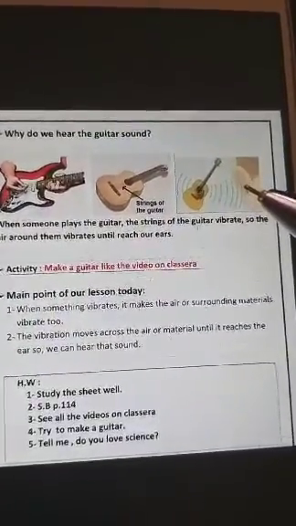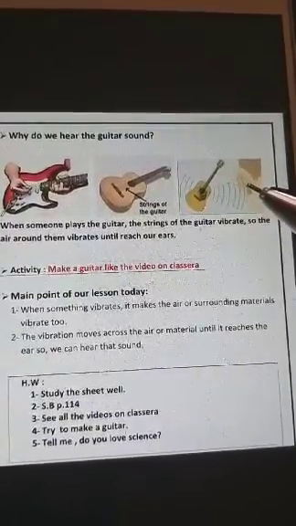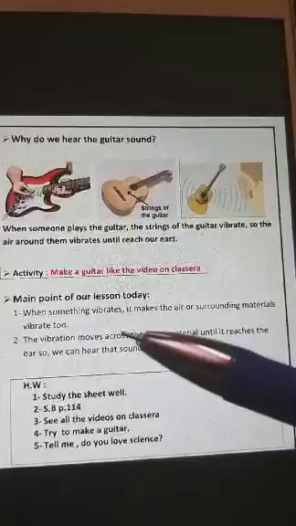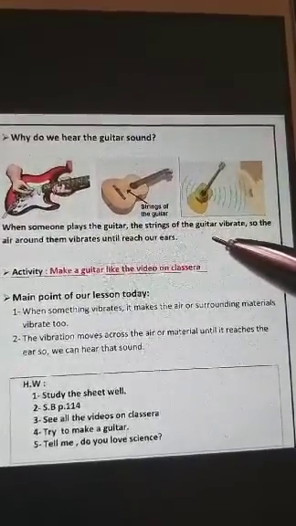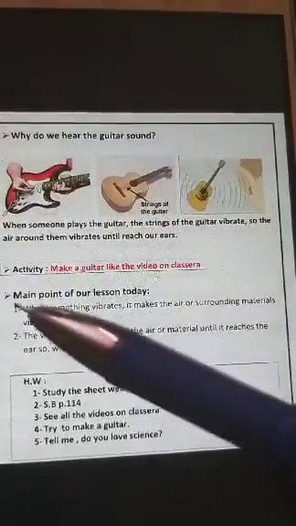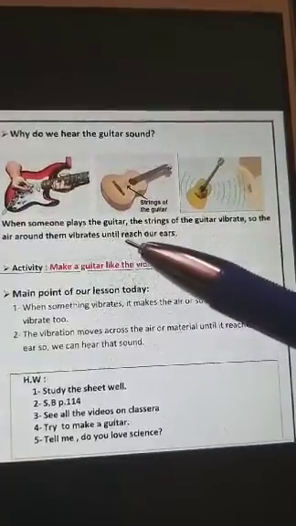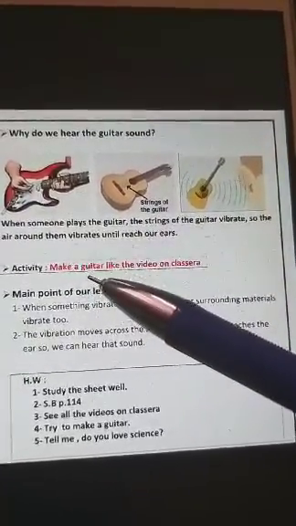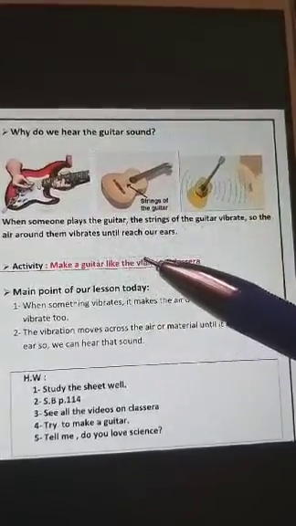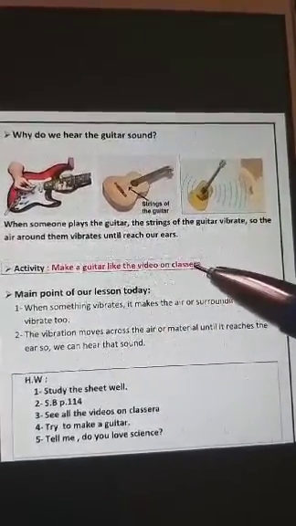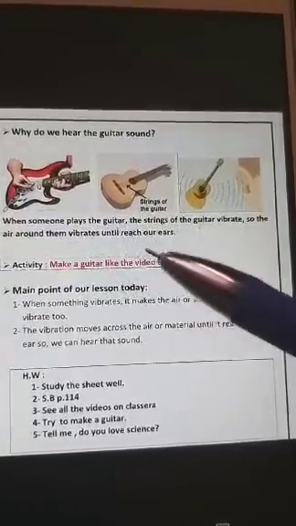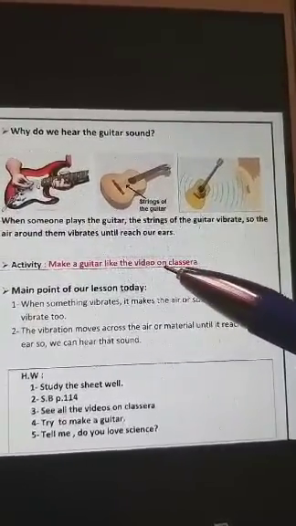They reach our ears, so we can hear the sound of the guitar. So when someone plays the guitar, the strings vibrate, so the air around them vibrates until it reaches our ears. Here we have an activity to make a guitar like the video on Coursera. Watch the video and try to make the guitar if you want.